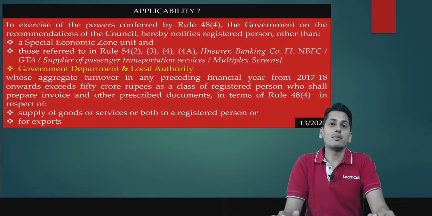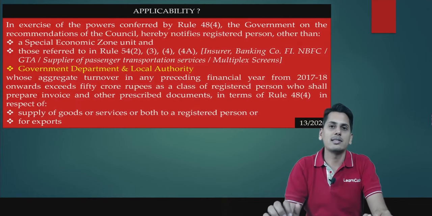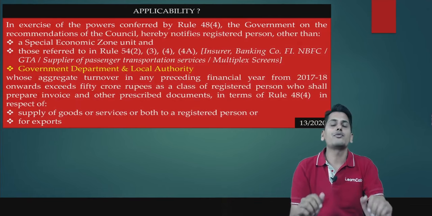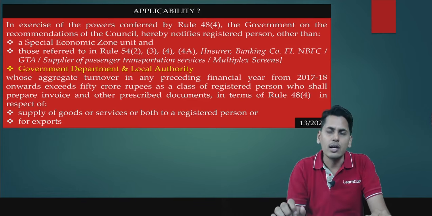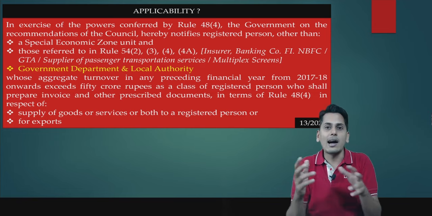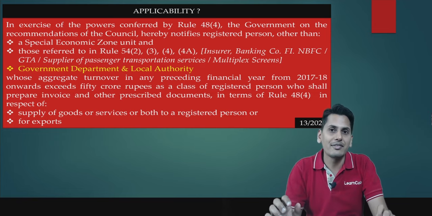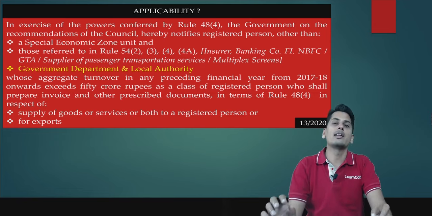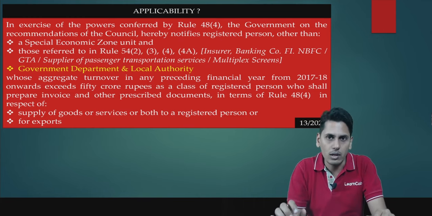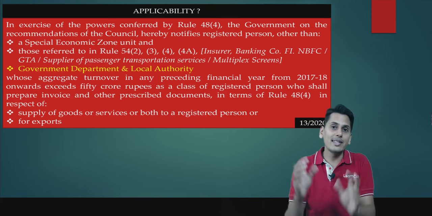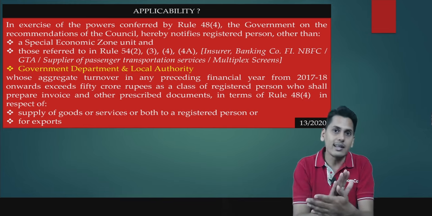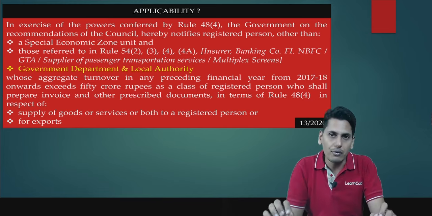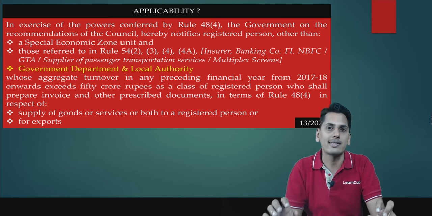Amendment in rule 48 sub rule 4, a class of notified registered persons. Friends, according to rule 48 sub rule 4, a class of registered persons would be in a position to issue a tax invoice only after obtaining an invoice reference number from the common portal. This invoice reference number needs to be embedded in a QR code, and this QR code needs to be present in the tax invoice as a content of tax invoice according to rule number 46.